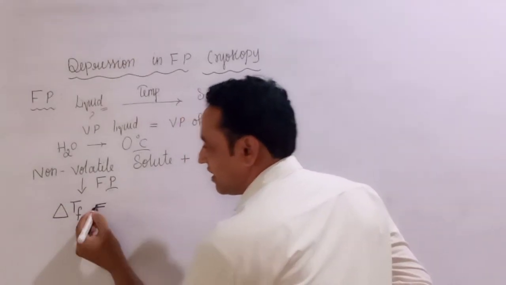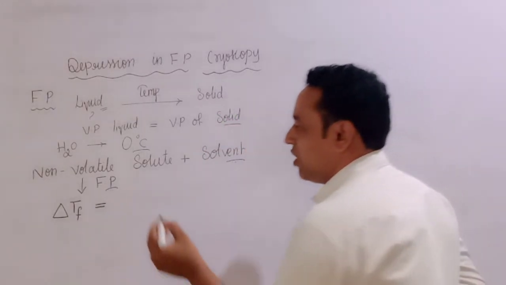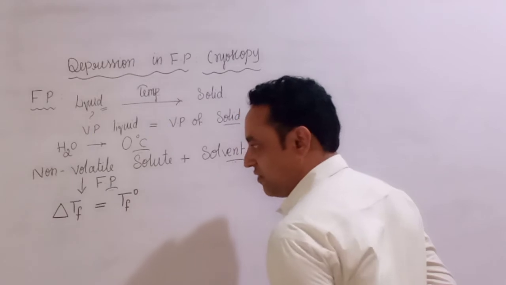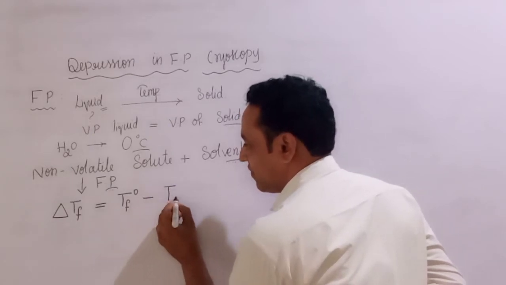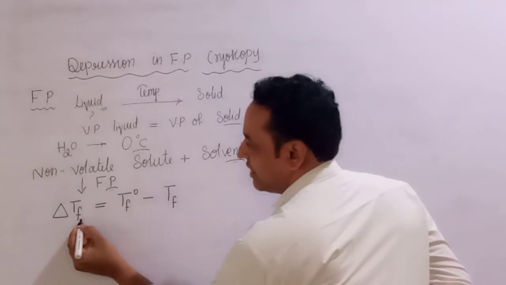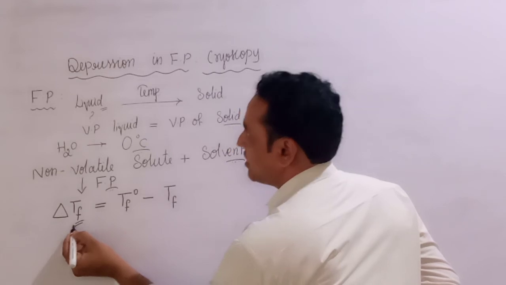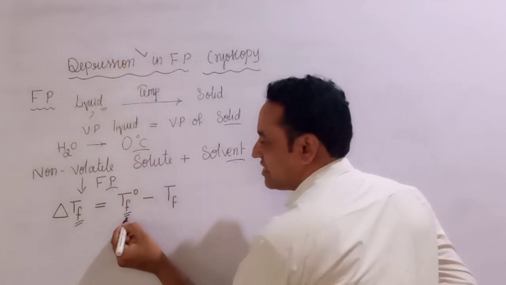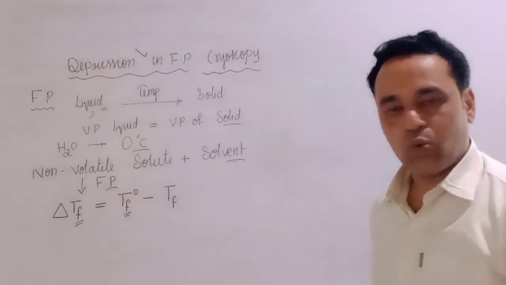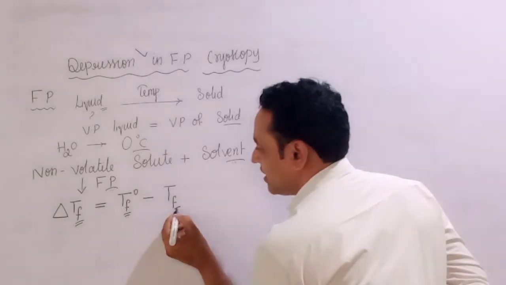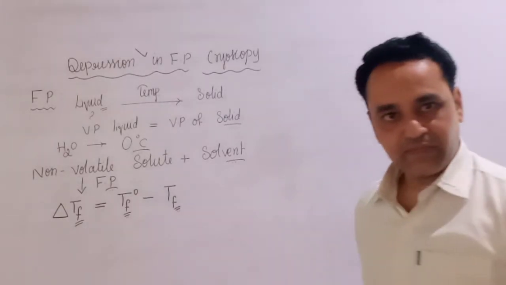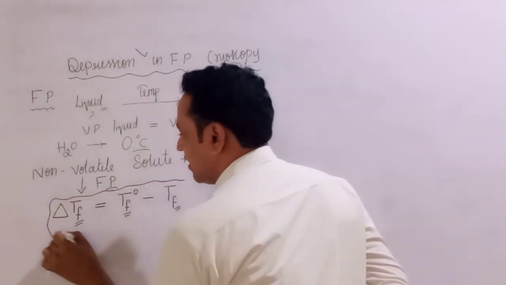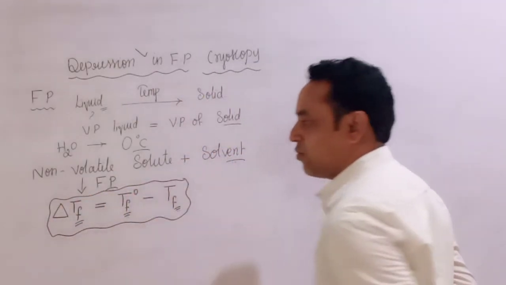Delta Tf can be calculated with the formula T naught f minus Tf. Here delta Tf is the depression in freezing point, T naught f is the freezing point of pure solvent or pure water, and Tf is the freezing point of solution. So with this formula we are going to calculate the depression in the freezing point.